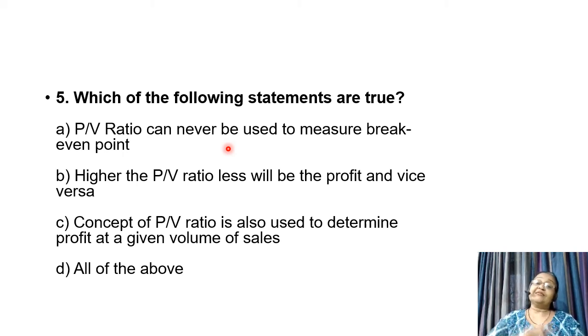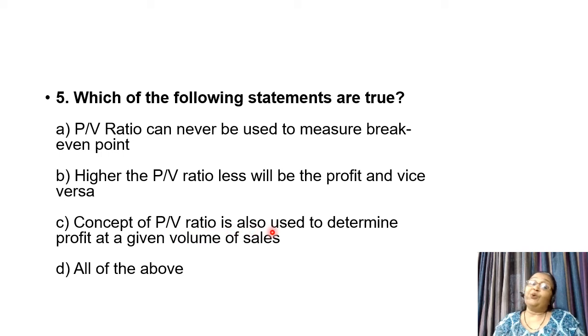Let us speak about the second and the third statement. Higher the PV ratio, less will be the profit and vice versa. Friends, higher is the PV ratio, better is the profit, because our break-even point will be achieved a little earlier if higher is the PV ratio, and therefore we will be in a position to make profits earlier and better. So this statement is also wrong. It means our right answer is C. However, let us read it first and confirm whether it is right or wrong.